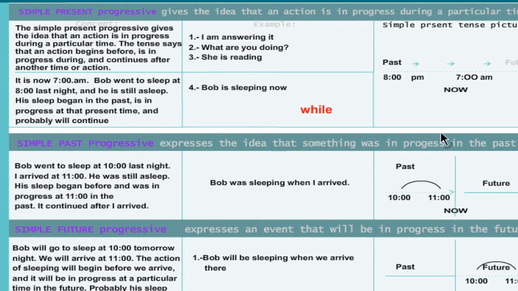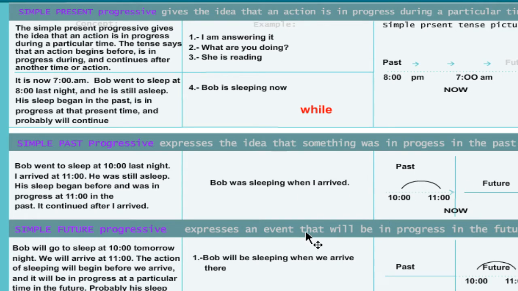And in this picture, we can show the future is here, right? And here we have the past. But in the past, there is this action. It's an action that is occurring, happening right now. Is in progress, right? Algo que está sucediendo en ese pasado. Tiene un periodo de inicio y tiene un periodo que finalizó. Bueno, a veces puede estar todavía, porque en este ejemplo, puede llegar a las 12 y Bob todavía está durmiendo. Puede llegar a las 2 y todavía está durmiendo, pero se considera que eso es el pasado, que en presente puede aún estar y puede continuar en el futuro. Es progresivo, esa acción en el pasado también puede continuar en el futuro.